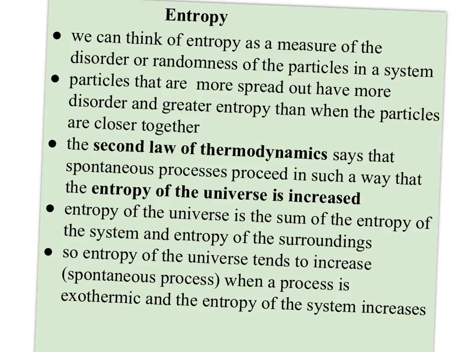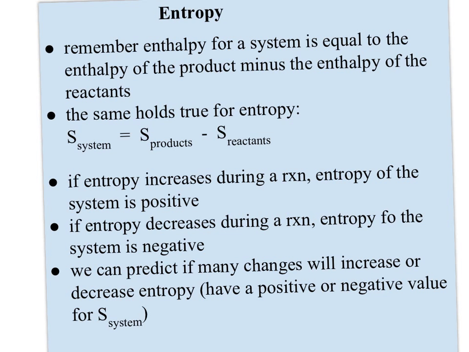And if only one of those is true, there's still a good chance the process is spontaneous. To know for sure if it's spontaneous or not involves a lot more calculating work and this concept of something called free energy, which we are not going to get involved with here. But we can make a pretty good guess on what's happening to entropy.